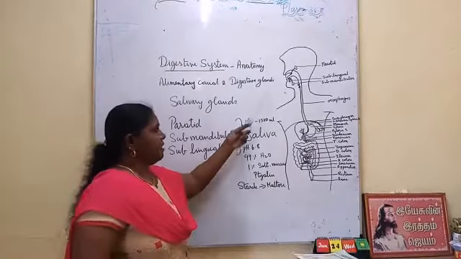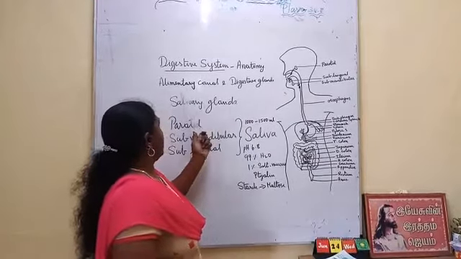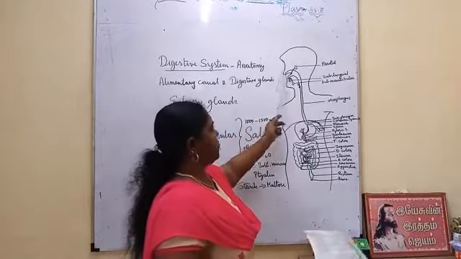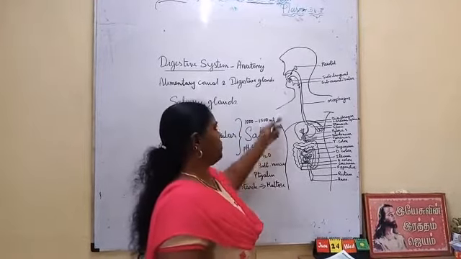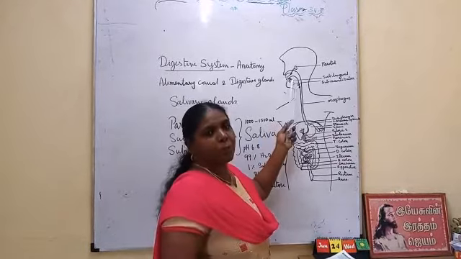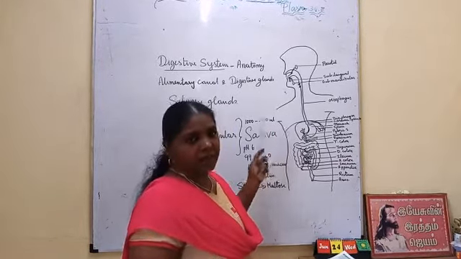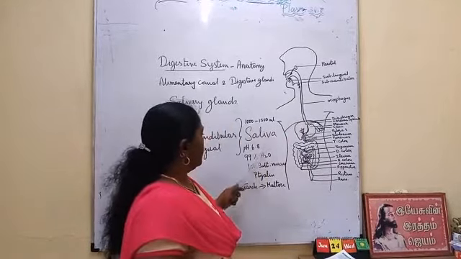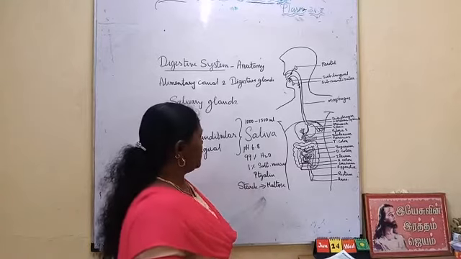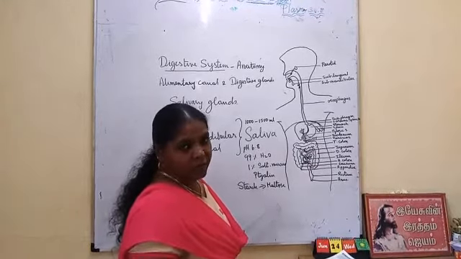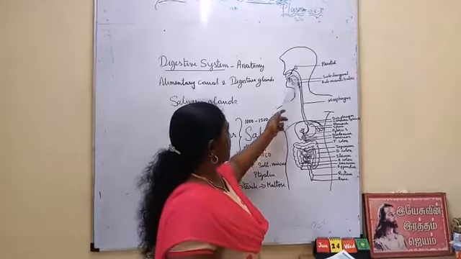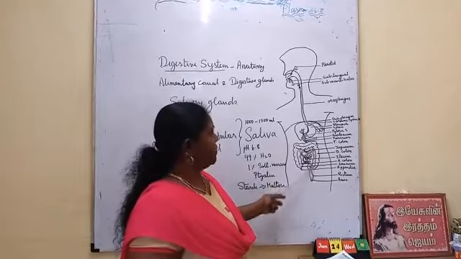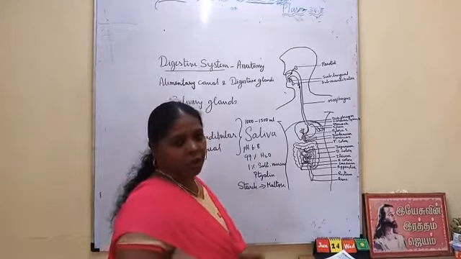So here we have seen the digestive system, alimentary canal and digestive glands. The alimentary canal extends from mouth to anus. So far we discussed the parts of the mouth: lips, tongue, teeth and salivary glands, and the function of saliva and the digestion done by saliva. Then we are going to see the remaining part of the alimentary canal and the anatomy, then we will go for the physiology.